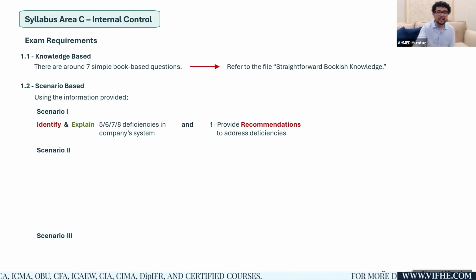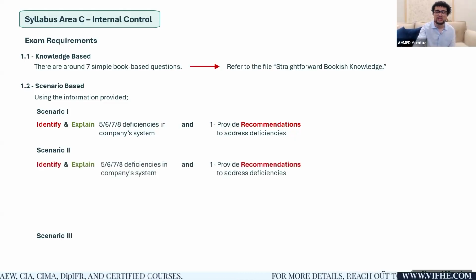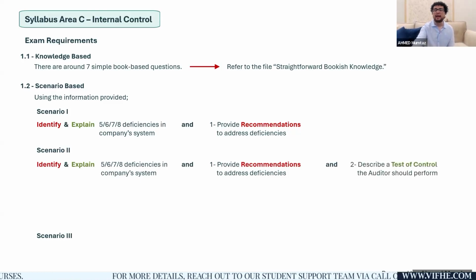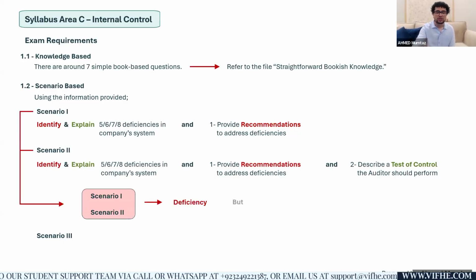I will identify and explain the deficiency in the control system. I will recommend an action which will overcome that deficiency. And then I will apply a test of control so that I could verify whether now control is operating correctly, effectively, or not. So that's your second possible question.